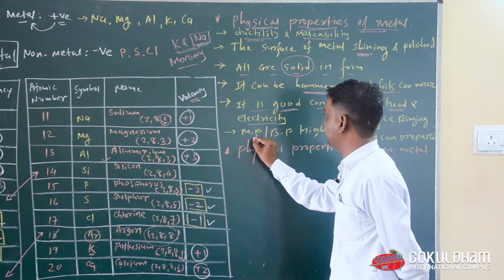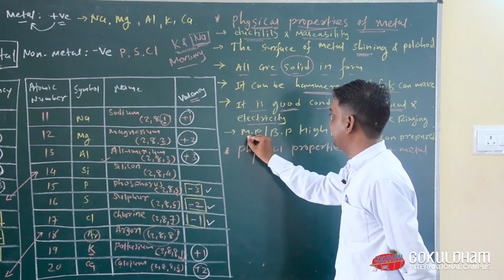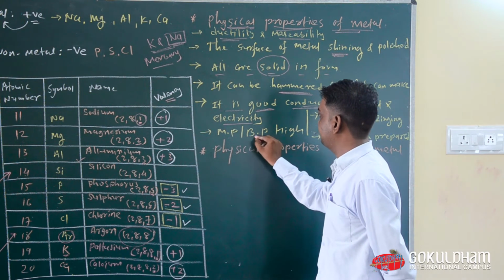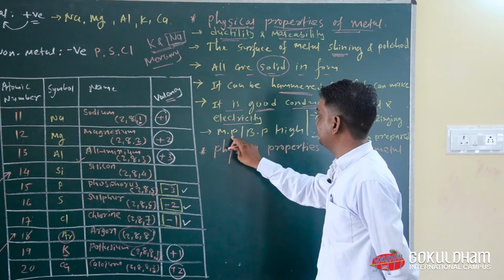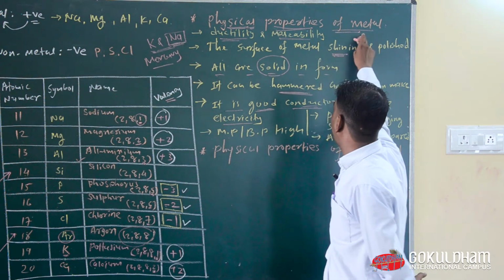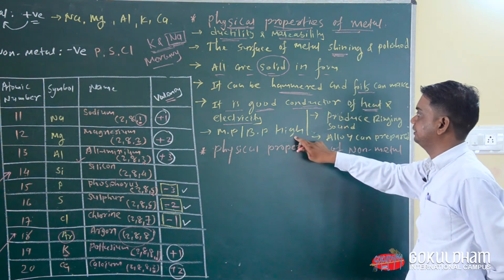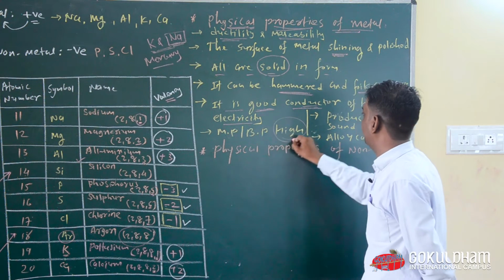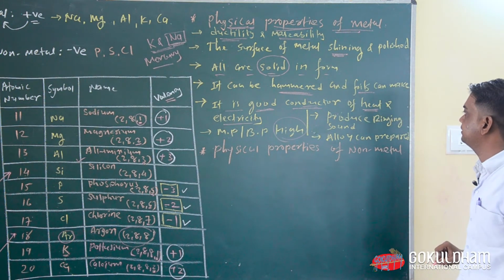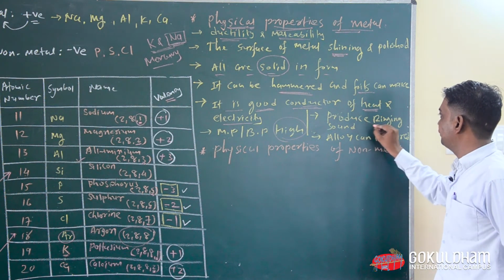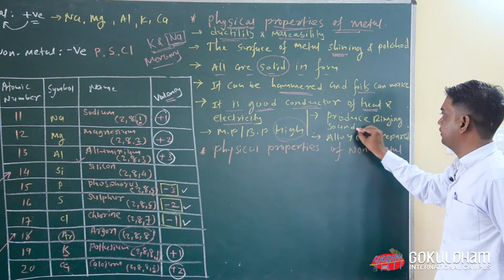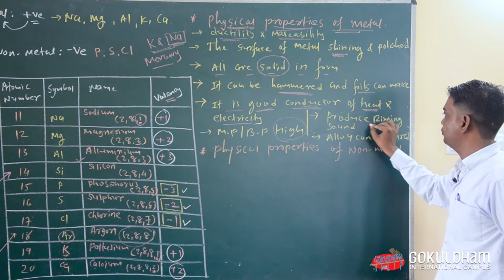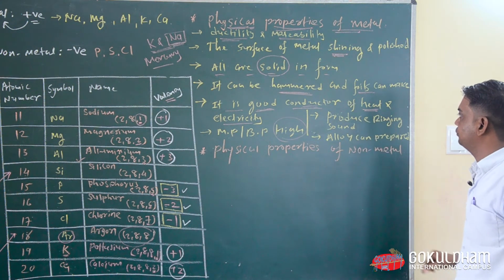Now next physical property is MP, that means melting point. I repeat one more time, MP means melting point and BP means boiling point. Okay, so now the melting point and boiling point of metal is always high. Okay, now next physical property of metal is that it produces ringing sound. So all metals produce ringing sound.